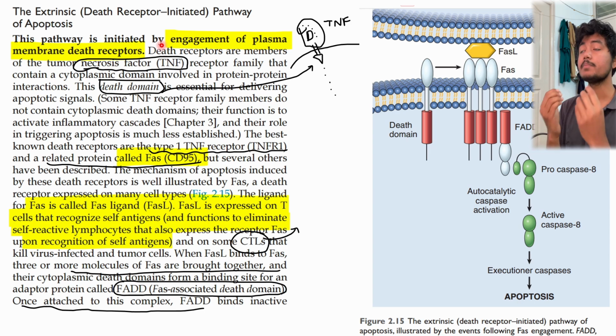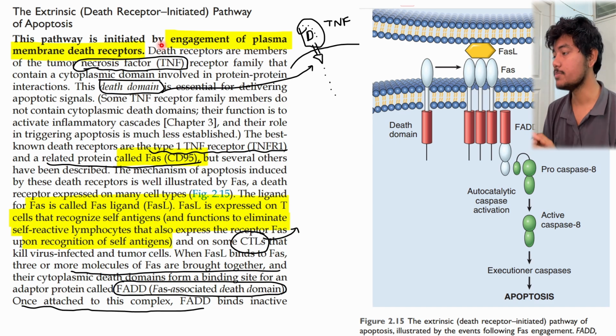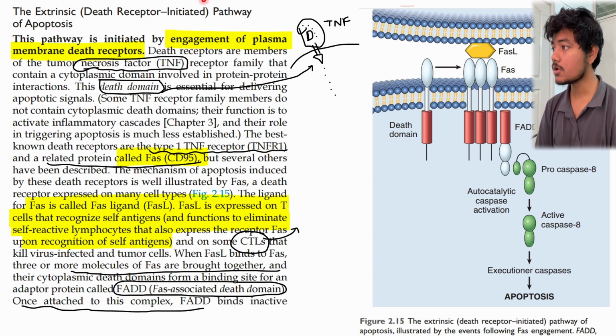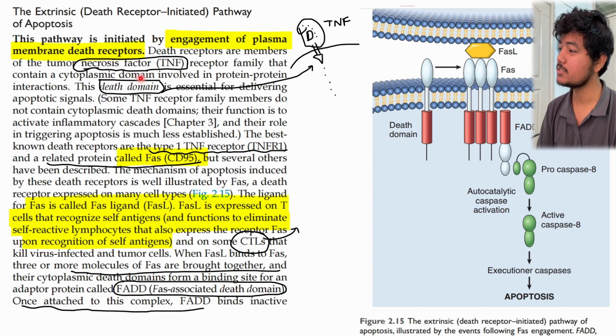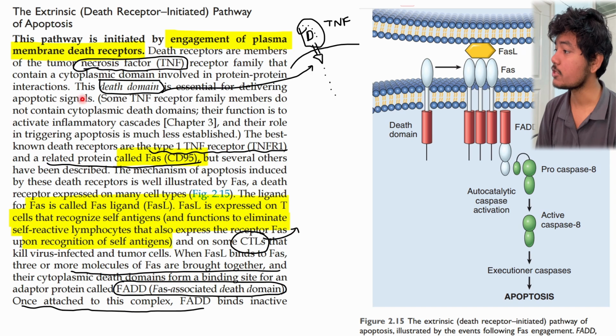So there is some death receptor in the plasma membrane. Which receptor? See, there are thousands and millions of receptors in every cell. Out of those, there is one kind of receptor called the death receptor, which is responsible for the death of the cell. Death receptors are members of the tumor necrosis factor receptor family, a receptor family that contains a cytoplasmic domain.